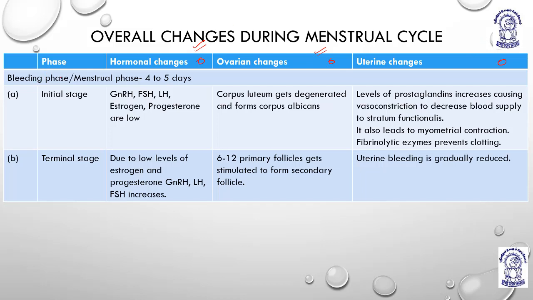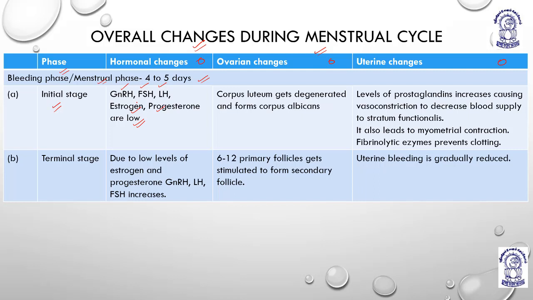First we will talk about the bleeding phase or the menstrual phase, which lasts for 4 to 5 days, maximally 5 days. During the initial stage, gonadotropin releasing hormone, follicle stimulating hormone, luteinizing hormone, estrogen and progesterone are low. Why are they low? Because it is a cycle.